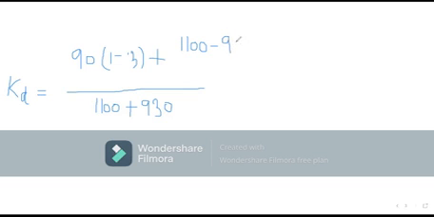The company is paying annually 90 rupees, and tax rate is 30%, so 1 minus 0.3. Apart from this, how much additional amount is the company paying annually? After 5 years, 1100 rupees is paid by the company. And how much amount did the company receive? Suppose you are a debenture holder.